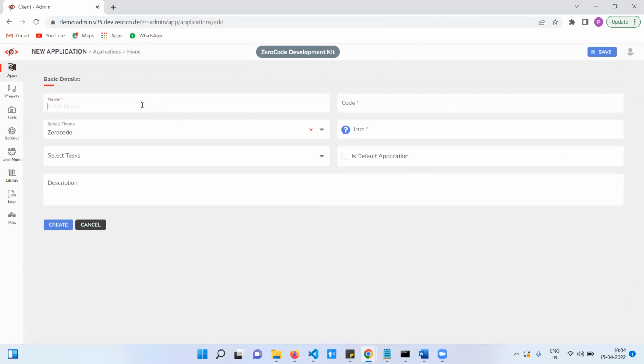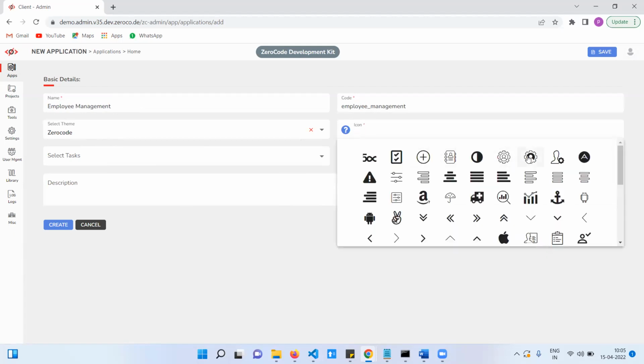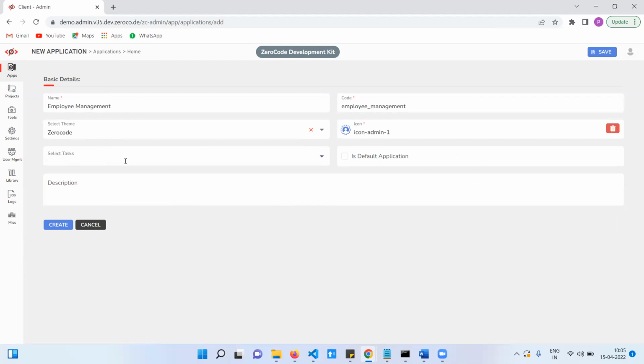The new application name is, let's say, employee management. The theme is Zerocode theme, and the icon is this one.